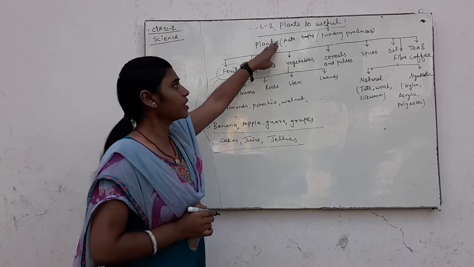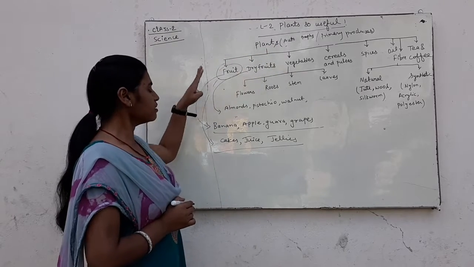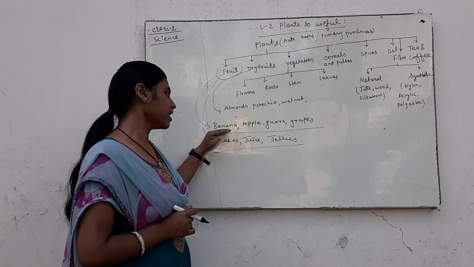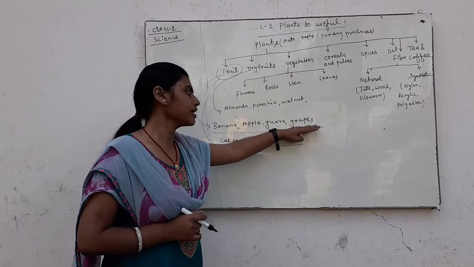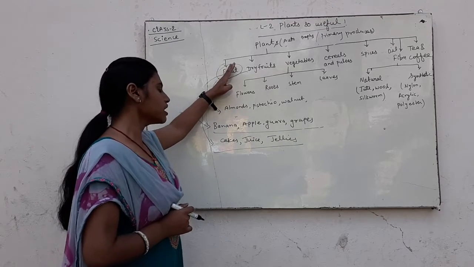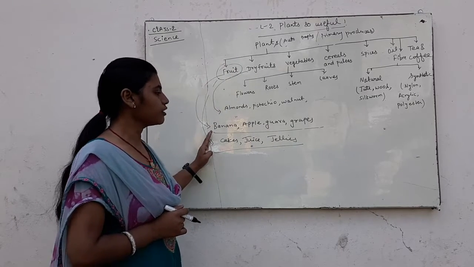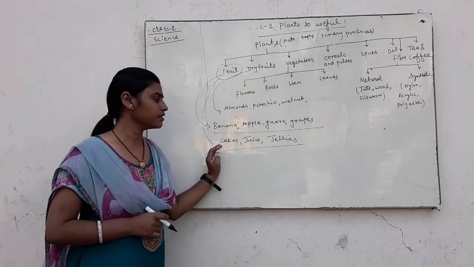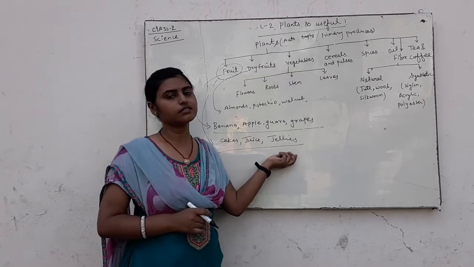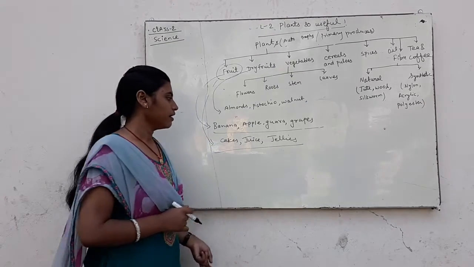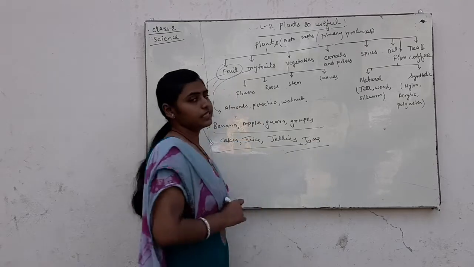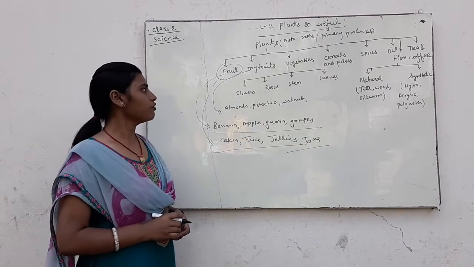Fruits are obtained from plants, and examples of fruits are banana, apple, guava, grapes. Fruits are used to make cake, juice, jellies and jam. These are the uses of fruits.